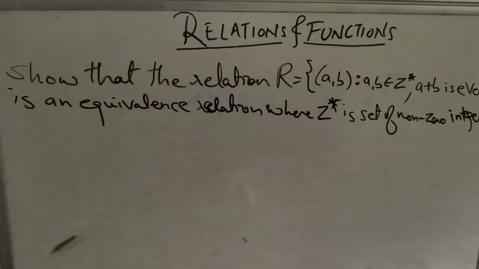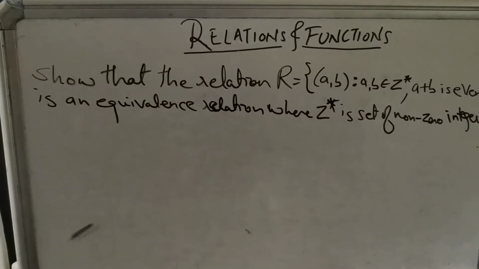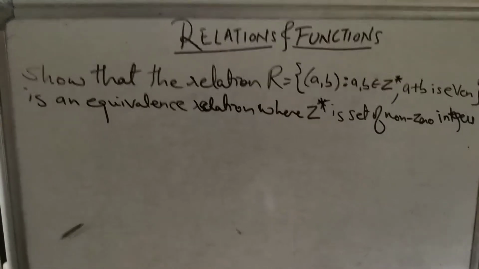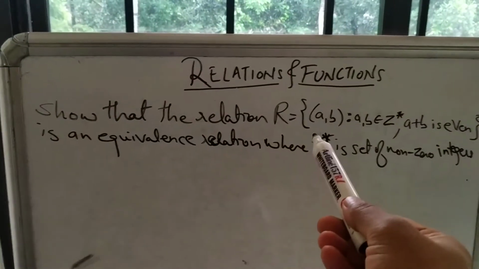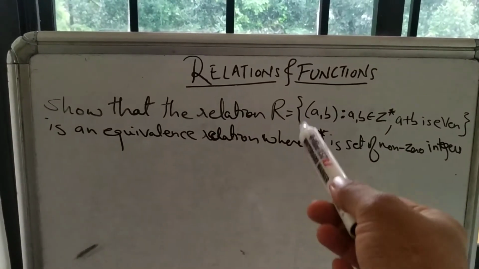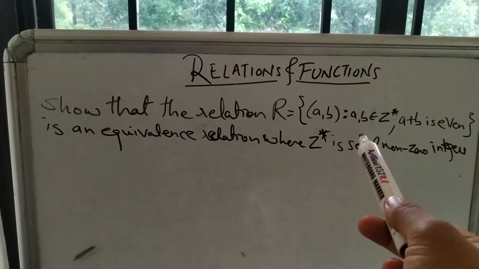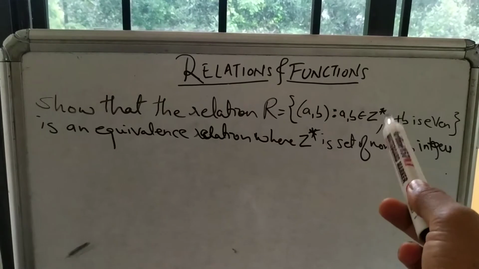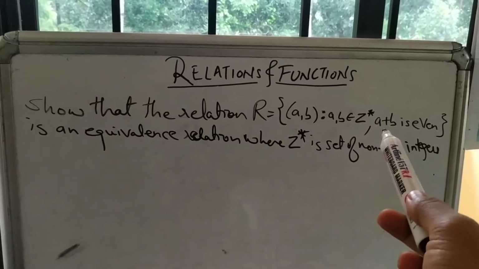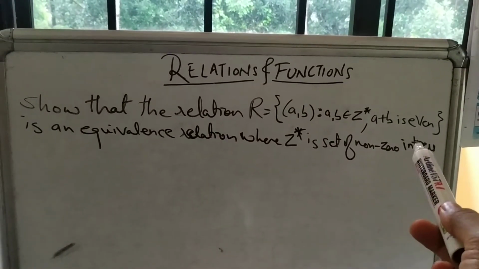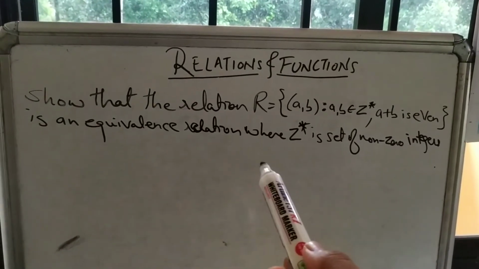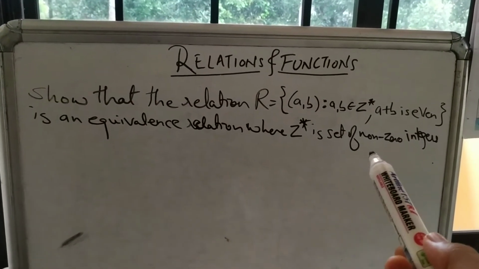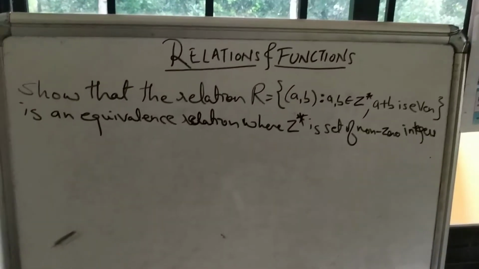Hello students, let us see this problem from relations. Show that the relation R containing set of ordered pairs (a, b), a and b belong to Z star and a plus b is even, is an equivalence relation, where Z star is the set of non-zero integers.